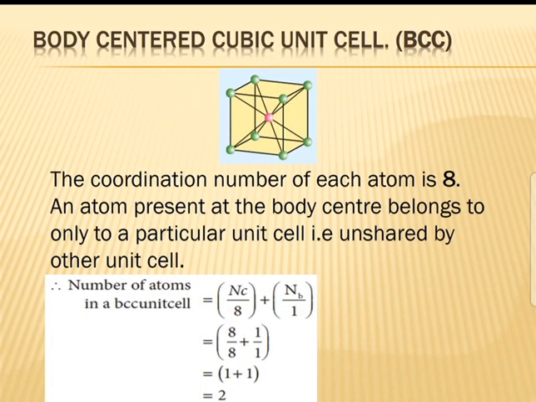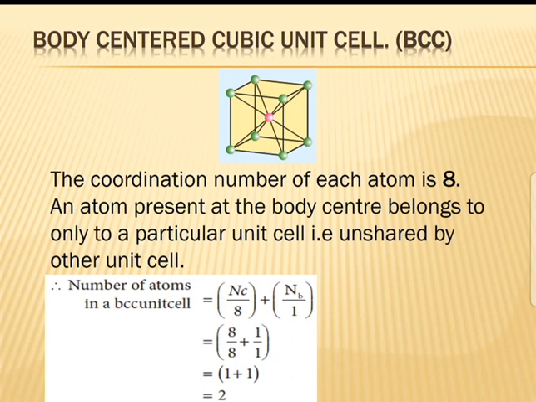Next, see the body-centered cubic unit cell, BCC. The coordination number of BCC is 8: each atom has 8 neighbors. In SC each atom has 6. In BCC each atom has 8. An atom present at the body center belongs only to that particular unit cell; it is unshared by other unit cells.